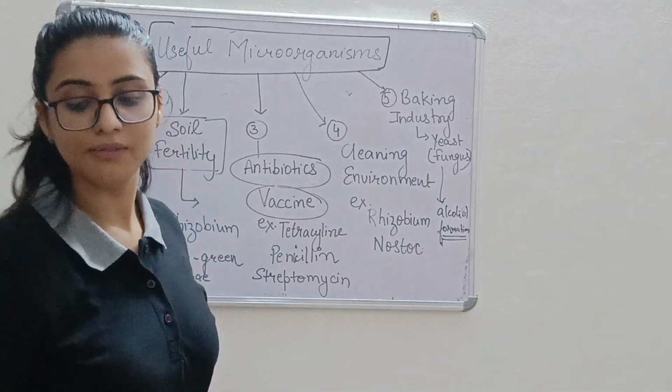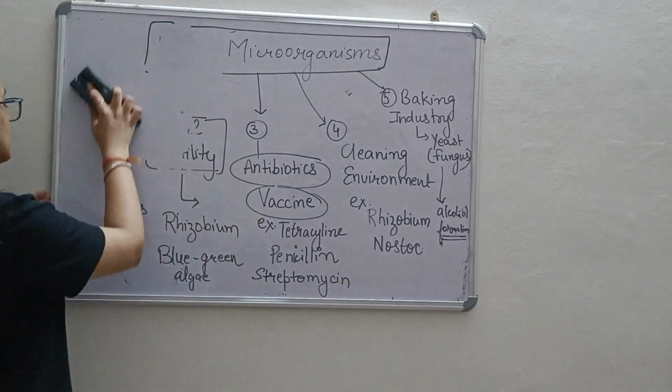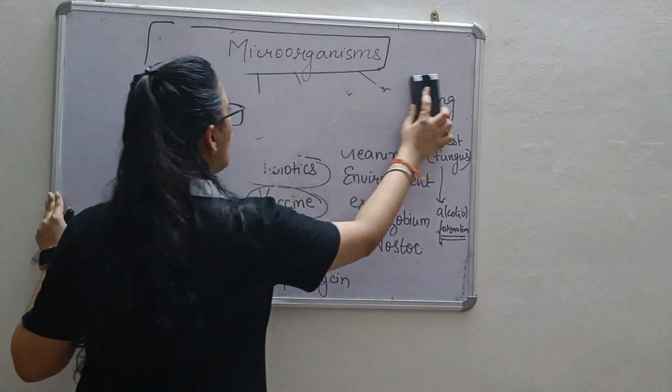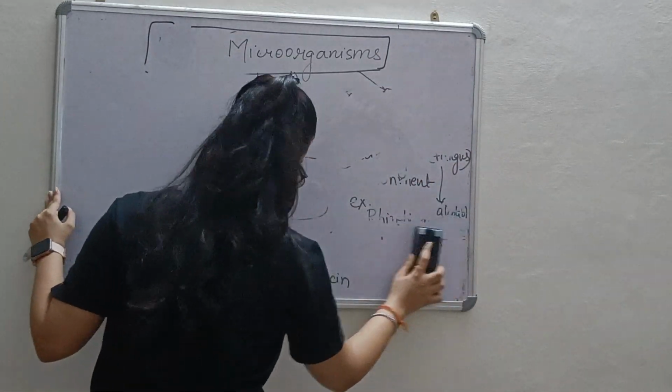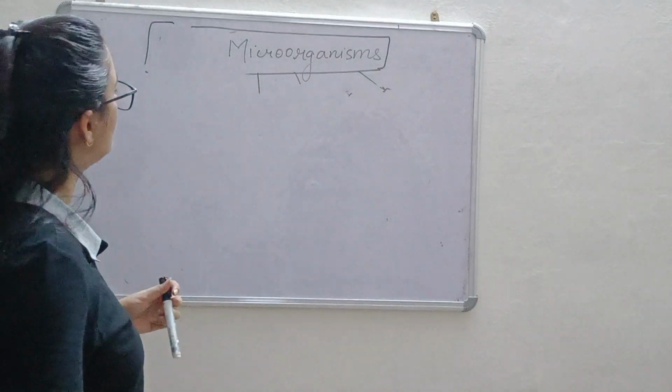The microorganisms which cause harm, or the disease causing microorganisms, are called pathogens. Disease causing microorganisms are called pathogens.